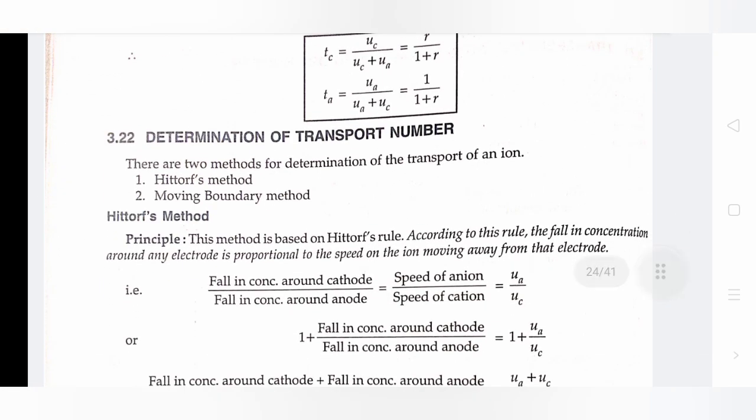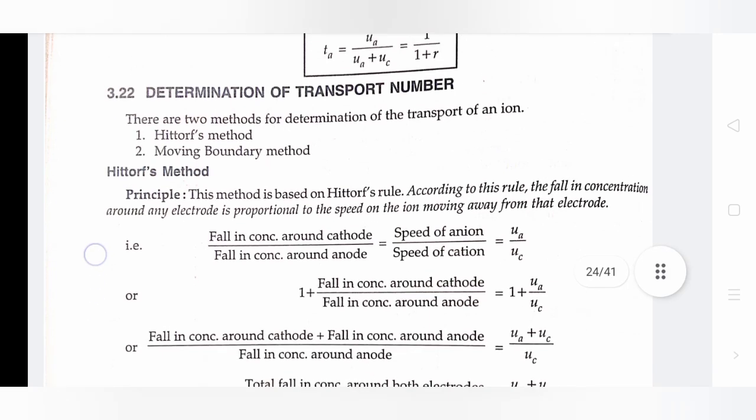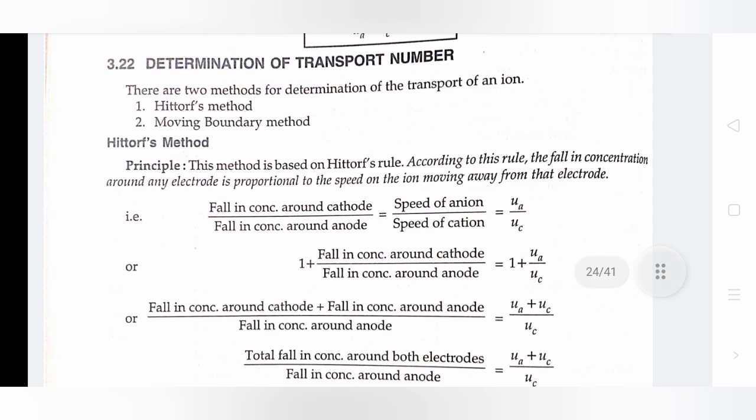Determination of transport number. There are two methods of determination of the transport number of an ion. First is Hittorf's method. Second is the moving boundary method. Hittorf's method. Principle: this method is based on Hittorf's rule. According to this rule, the fall in concentration around an electrode is proportional to the speed of the ion moving away from that electrode.